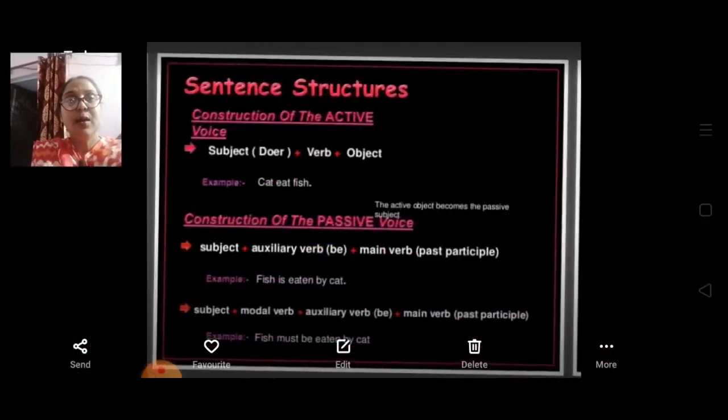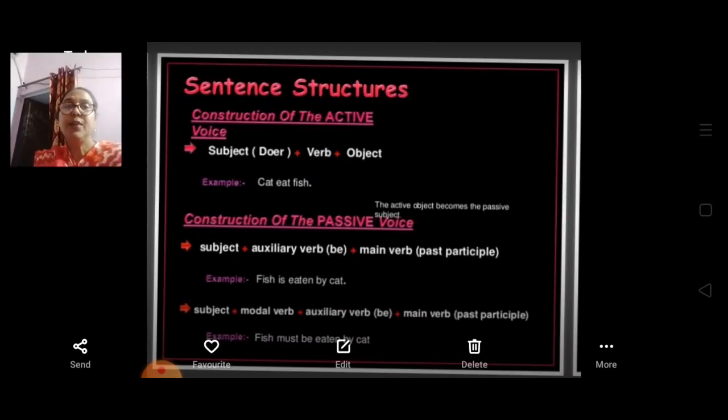So let's see the sentence structure. Construction of the active voice: as I already told you, there will be the subject, which is the doer, then the verb and then an object. Now construction of the passive voice. How are we going to construct it? First the subject, then the auxiliary verb and the main verb.